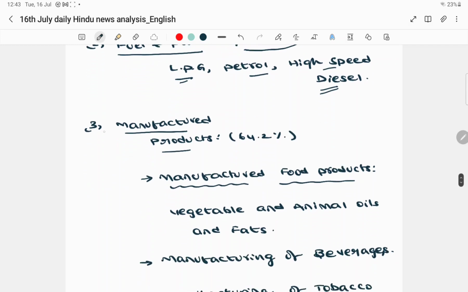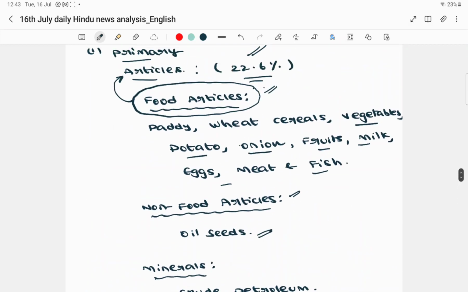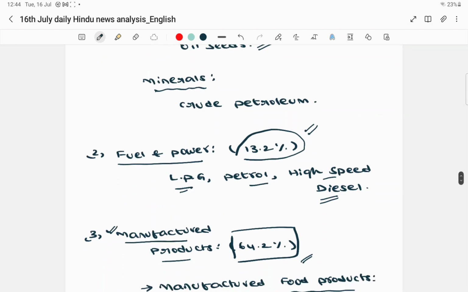And finally the third one, manufactured products, which have a weightage of 64.2%. Friends, you should understand that the highest weightage is given to manufactured products, at about 64.2%. The next immediate one is primary articles with a 22% weightage, and the third one is fuel and power, which is 13%.